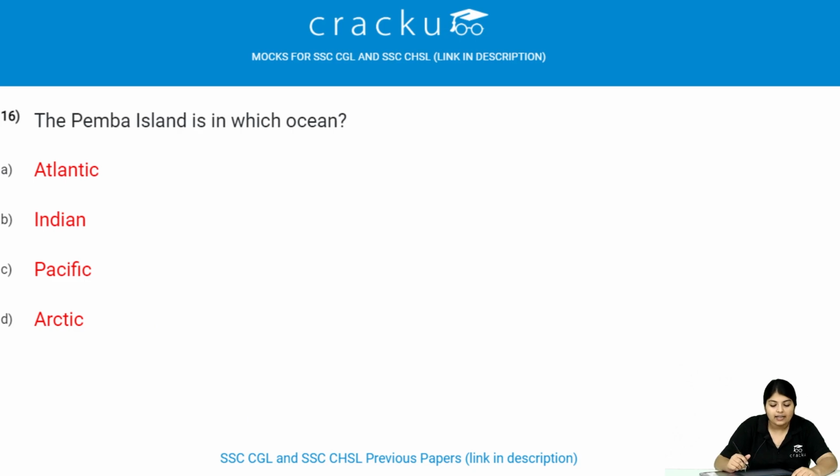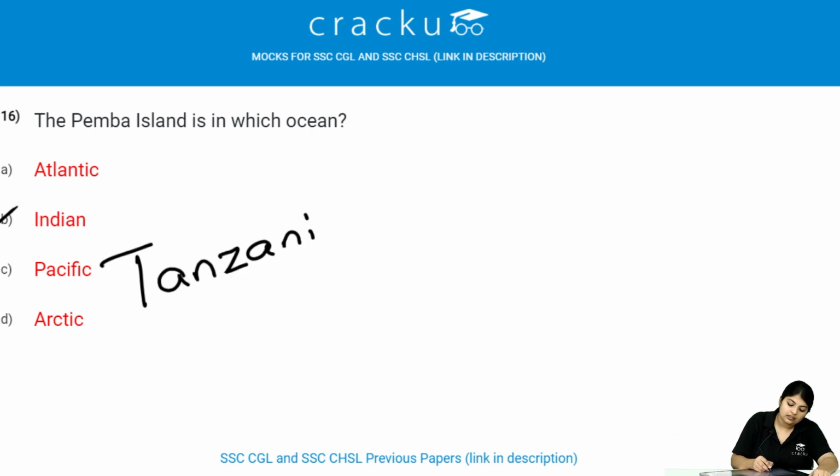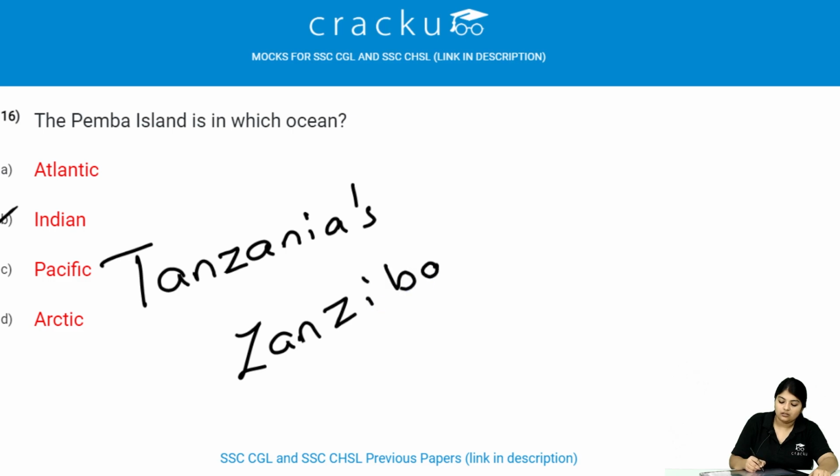The Pemba Island is in which ocean? The Pemba Island is in Indian Ocean. It is a part of Tanzania's Zanzibar archipelago.